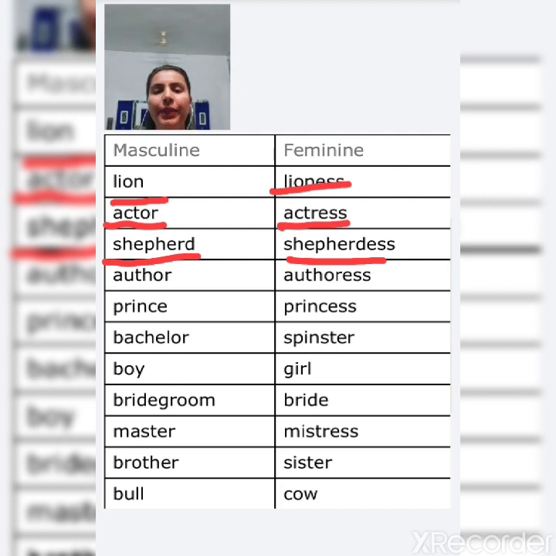One more time, shepherdess. Okay, so the next is author, and the feminine of author is authoress.